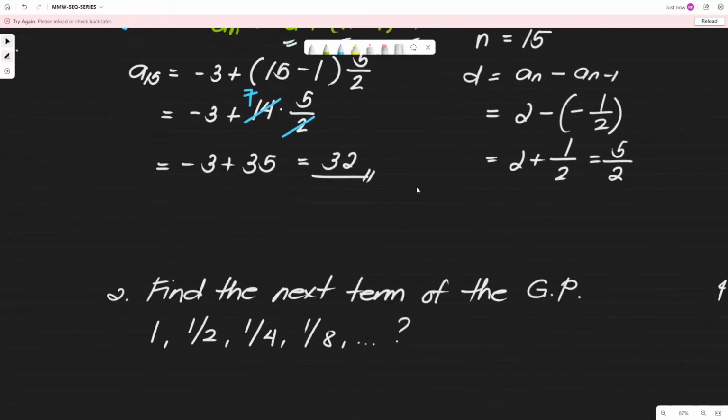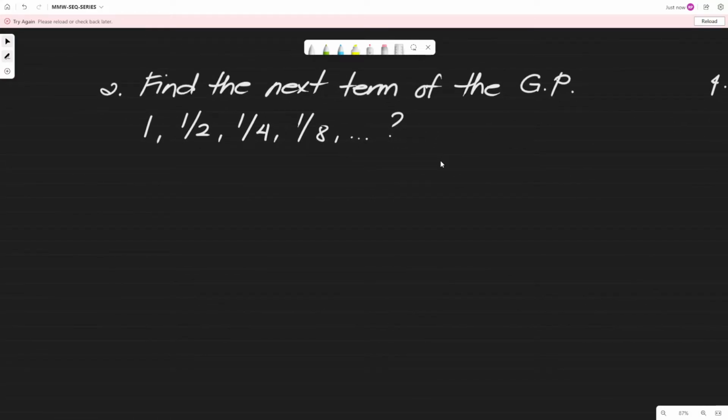Okay, next. Let's jump in the geometric progression. Find the next term of the geometric progression: 1, 1 half, 1 fourth, 1 eighth, and so on and so forth.